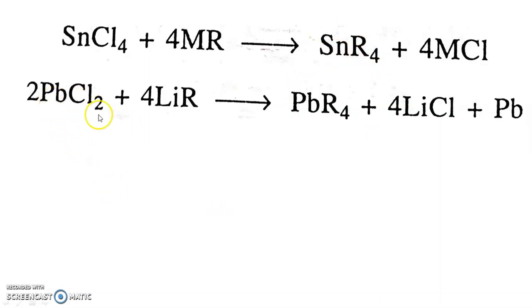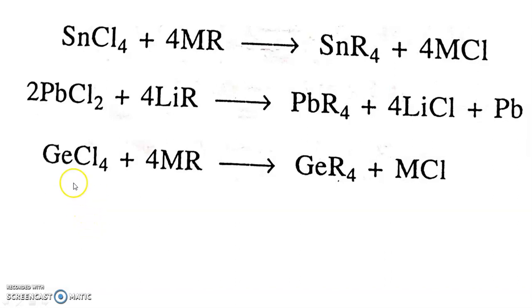Lead dichloride, when treated with alkyl lithium, there is a replacement of halogen atoms of lead by alkyl groups and at the same time the oxidation number of lead is also increased and we get tetraalkyl lead.